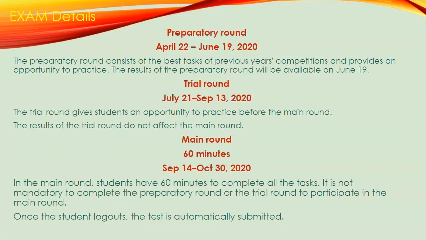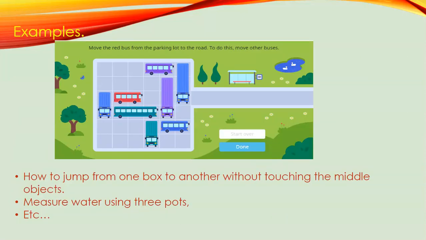Now we go to some examples. So what type of questions come? I took one example. This is a class 4 example. You want to move the red bus from the parking lot to the road. So this is the road, and they ask your child to move some of the buses. For example, if I move this bus back, and this bus here, and this one goes up, and this back, and these two down, then my red bus can go. So they should solve this and then done. It means this question is completed.